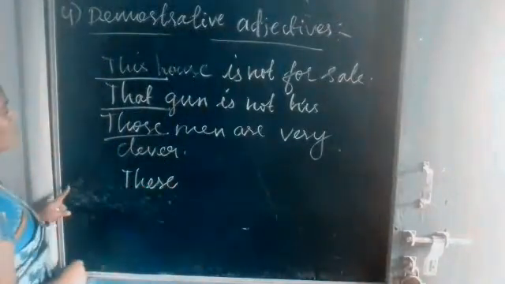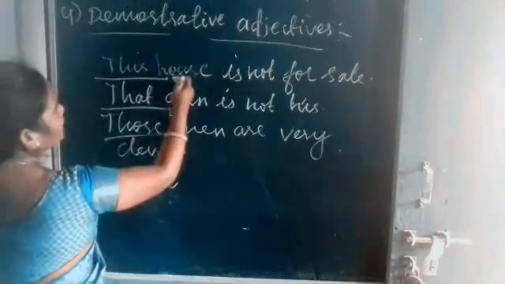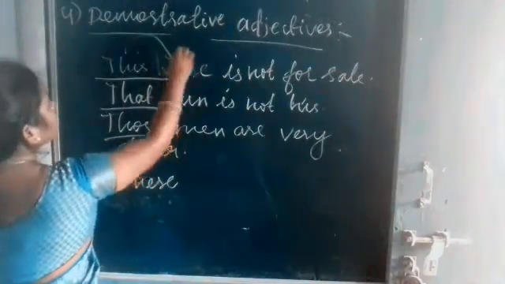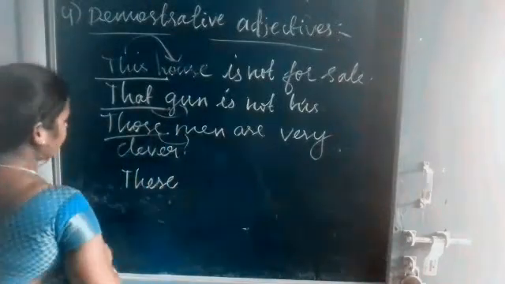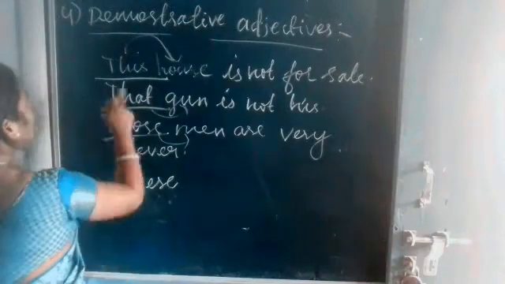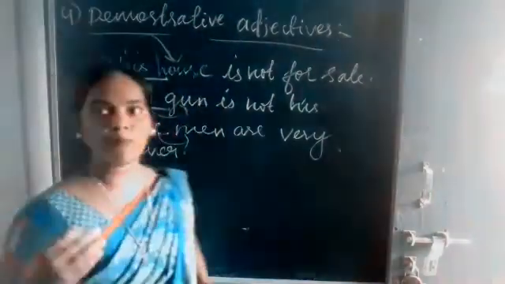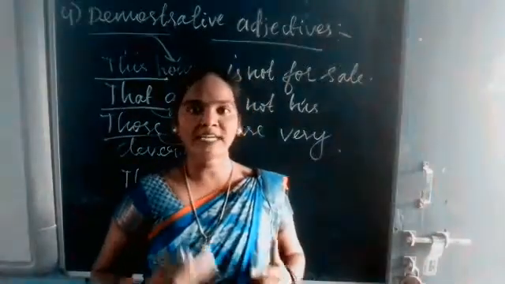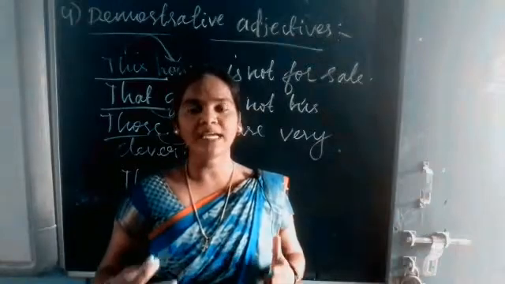So demonstrative, what is pointed out? House. This points out the house, that points out the gun, those points out men. So this, that, those, these refer to demonstrative adjectives. Okay, understand? So what is a demonstrative adjective? A demonstrative adjective points out which person or thing.